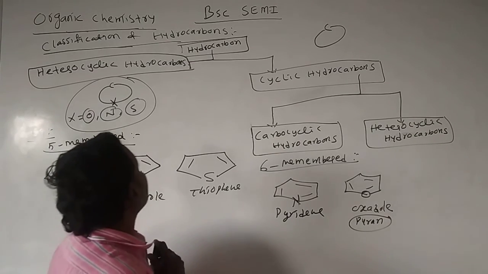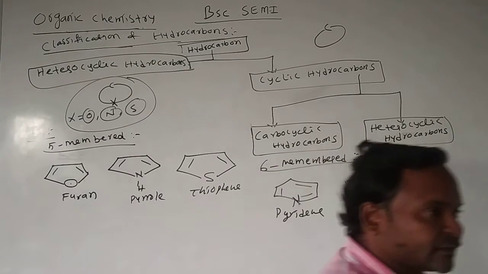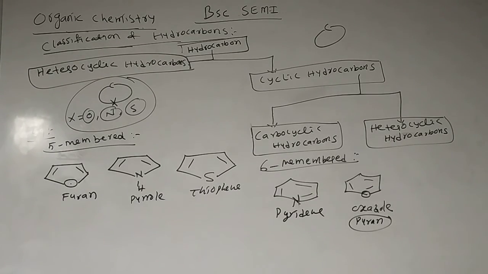This is the simple classification of hydrocarbons. Once again, I will repeat the classification in just a minute or two. Hydrocarbon means carbon-hydrogen compounds. Hydrocarbons are classified into two types based on the arrangement of carbon atoms: acyclic hydrocarbons and cyclic hydrocarbons.